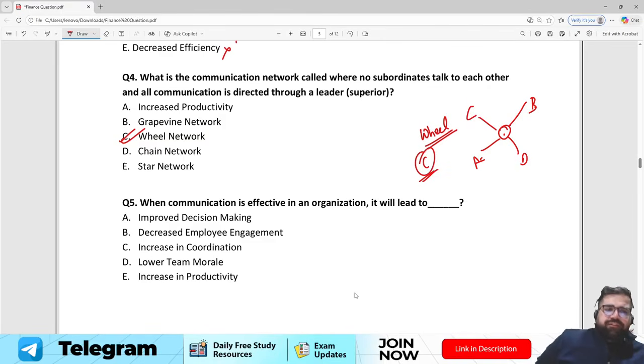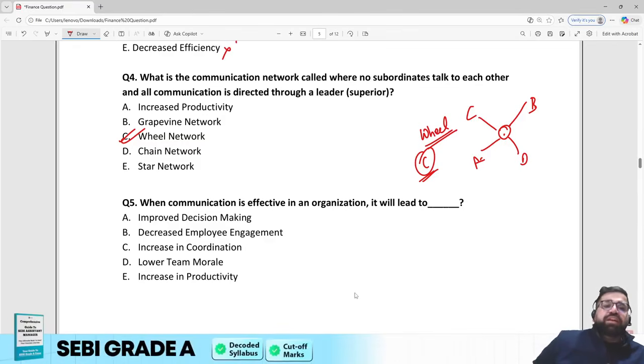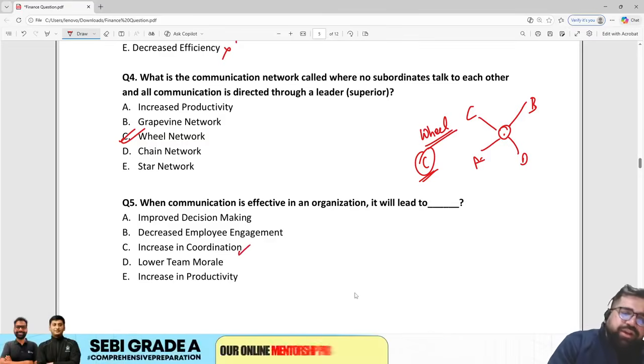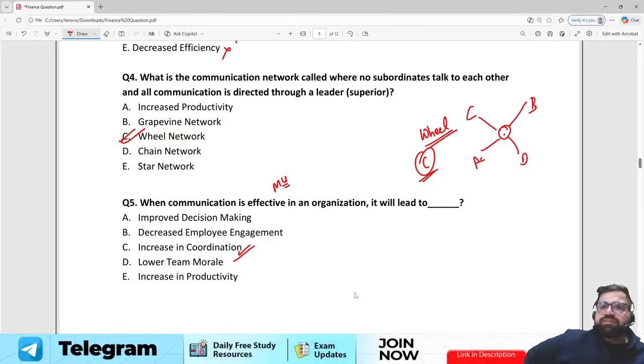Right? Fifth one, when communication is effective in an organization, it will lead to what? If communication is effective, effective means what? That everybody is able to have good mutual understanding. That will directly increase the coordination. Communication is effective means mutual understanding is achieved, and if mutual understanding is achieved, people will be able to coordinate in a better manner.